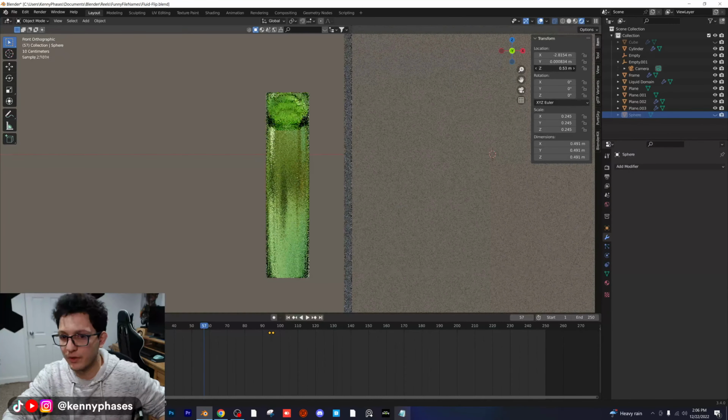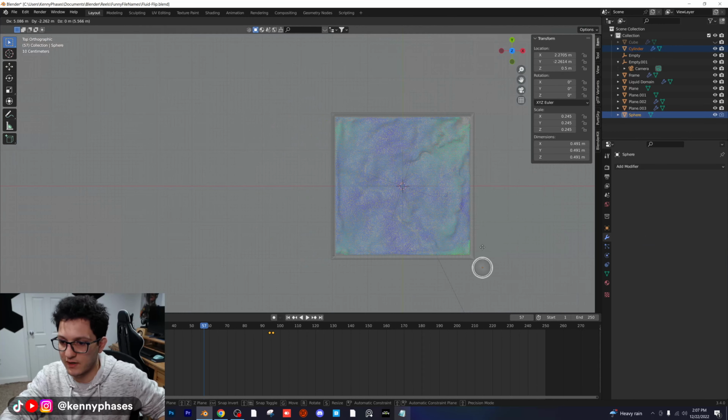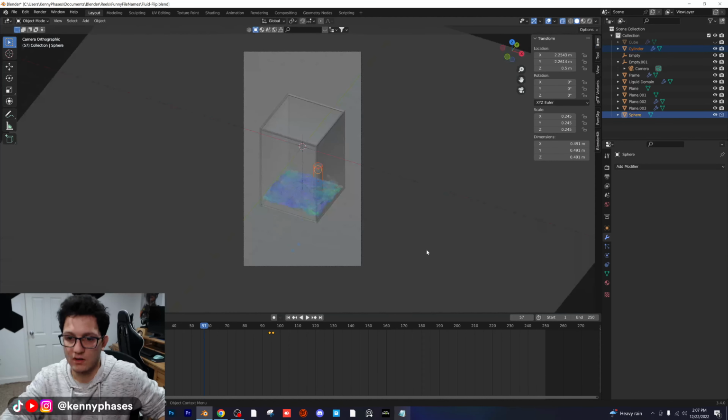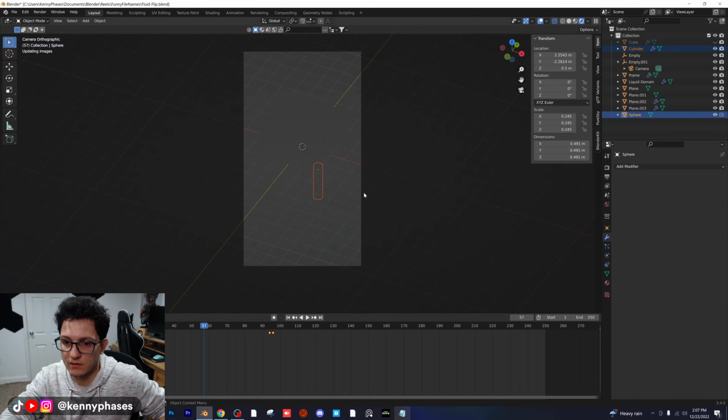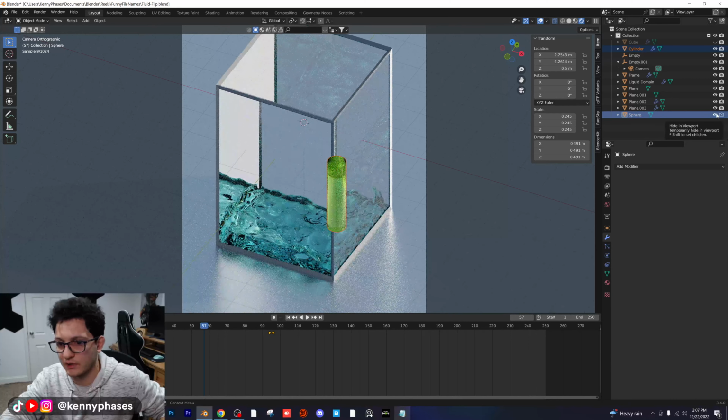So I'm going to go back to my solid view. I'm going to select my cylinder and my sphere, and I'm just going to bring it around front here somewhere. And I just want to see what this looks like. This is kind of where you get to be creative again and just figure out where do you want this stuff to be. Cool. This is going to be really, really interesting.